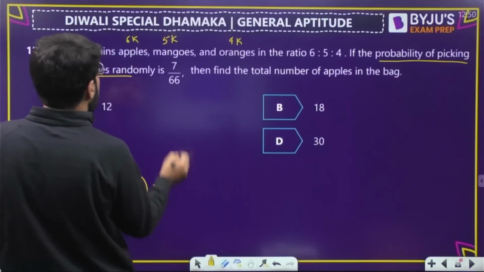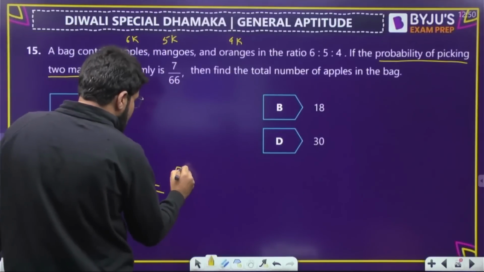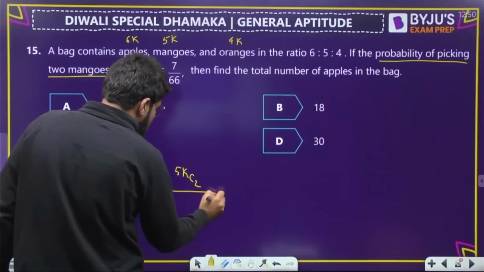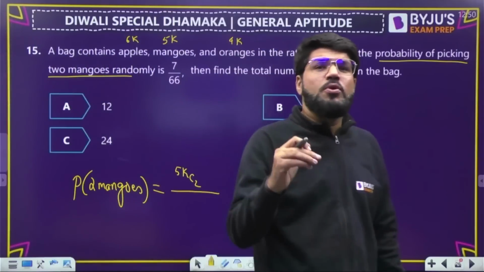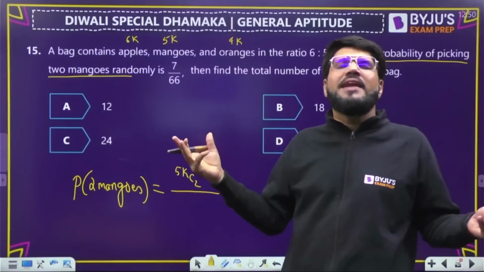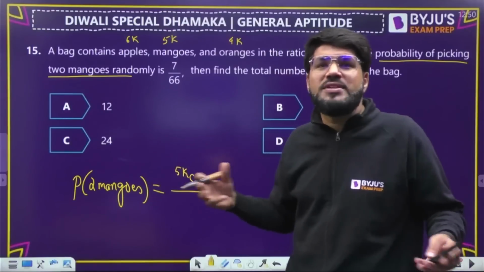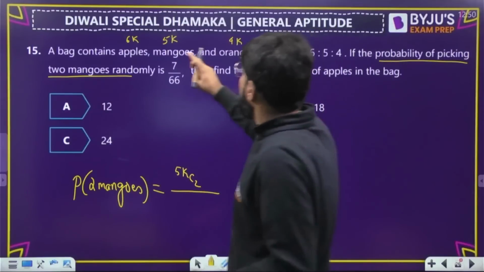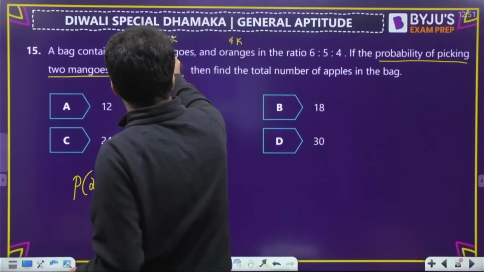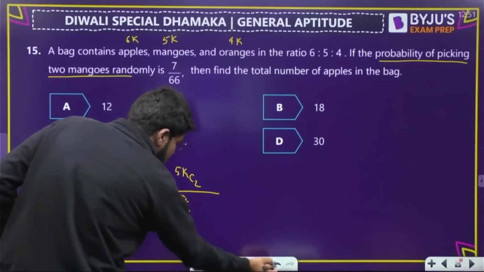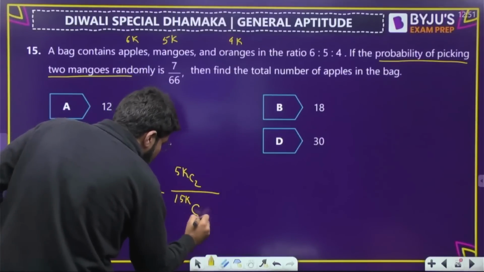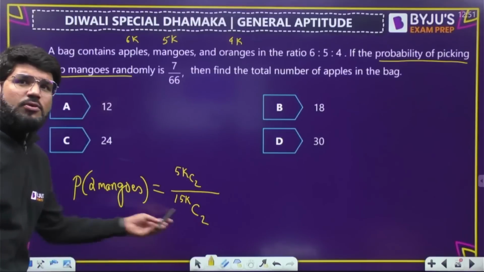Favorable means I need 2 mangoes out of 5k, so it can be 5k C2. How many ways can you pick 2 mangoes out of 5k? Divided by total. Total means any two fruits can come. I pick up 2 fruits, any 2 can come. The total number of fruits is 6 plus 5, 11 plus 4, 15. So I have 15k fruits, and any 2 can go, selecting any 2 out of 15k.